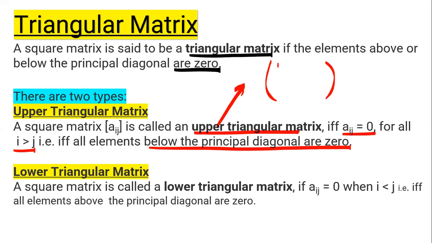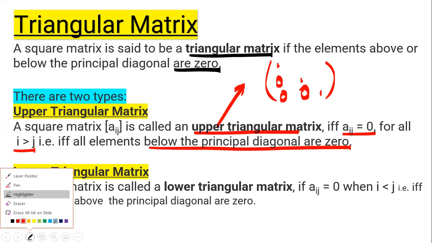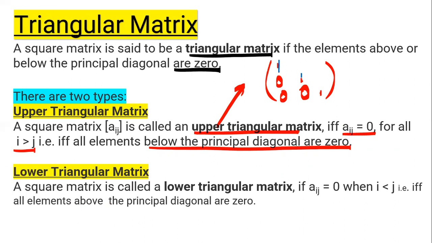Suppose these are the principal diagonal elements and all elements below the principal diagonal are 0. And the other elements, suppose it has 2, it has 4, it has 5, it has 6, 7 and 8. This is known as upper triangular matrix.